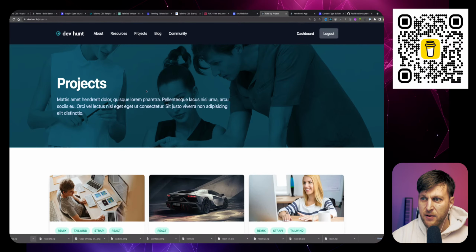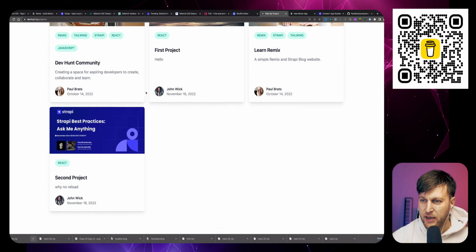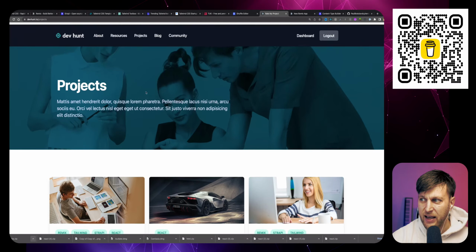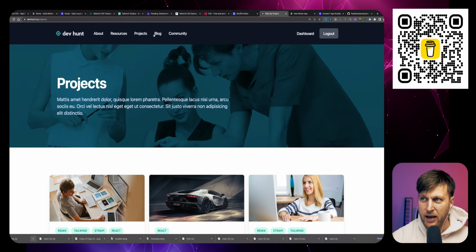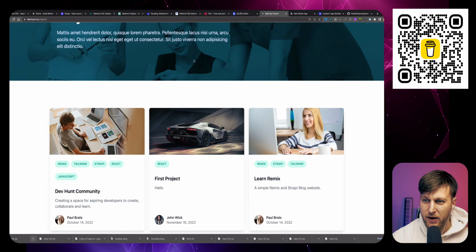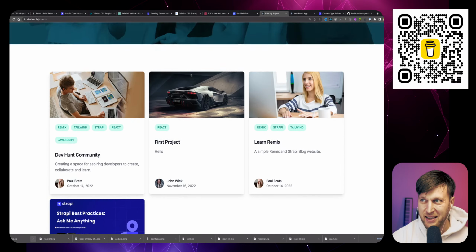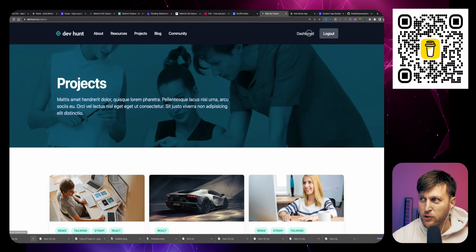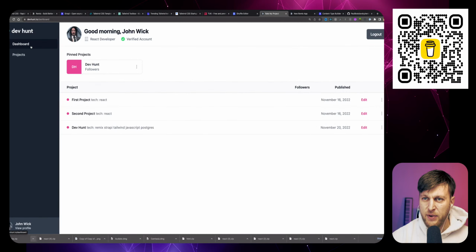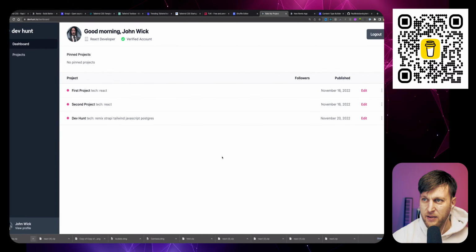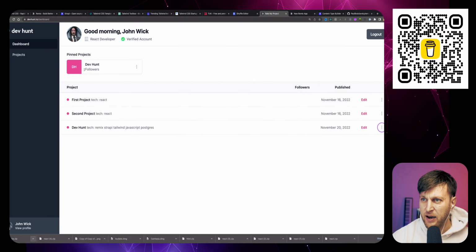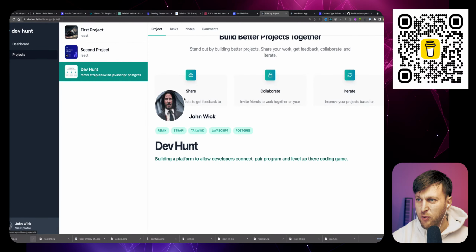Here you can see the projects that we currently have, and again, I think this is the live project. At some point I'm going to add something here, not a blog section but a bug section, so people can find bugs in my thing and submit them so I can work on them. But we also have our dashboard section here. We have the dashboard view. I got the pinned project view. So check this out. You can pin and unpin projects, which is kind of cool. There's some additional functionality. We can go and view the project. So it's slowly making progress.